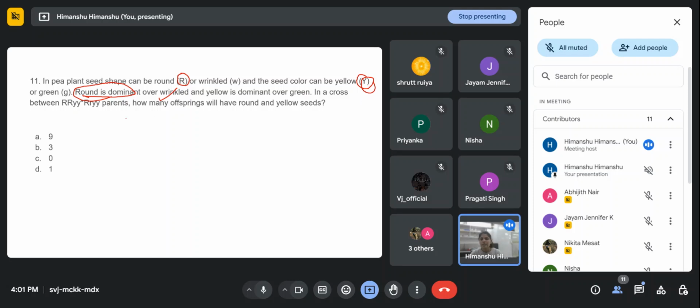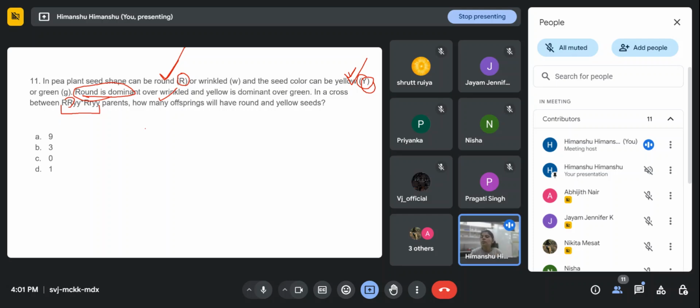In a cross between, this is a dihybrid cross, because we are taking two characters simultaneously: seed shape, round or wrinkled, and seed color, yellow or green. Then how many offspring will have round and yellow seeds?